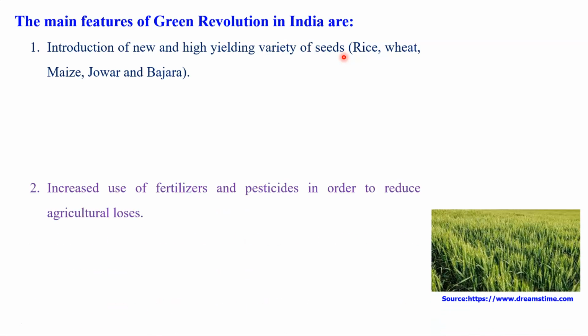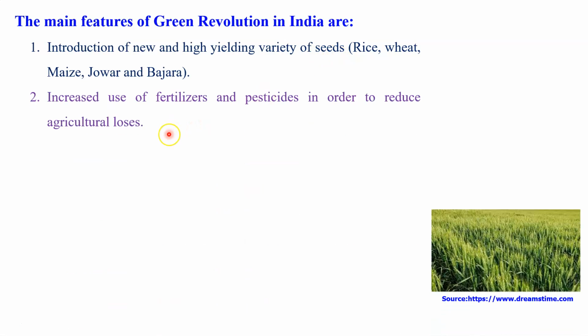Let us talk about another important feature of the Green Revolution in India, that was increased use of fertilizer and pesticide in order to reduce agricultural loss. That is very important. That was the period when we were not able to protect our agricultural crops from the various diseases or other disasters. But due to the use of, especially I'm talking about, fertilizer and pesticide, we were able to control this loss.